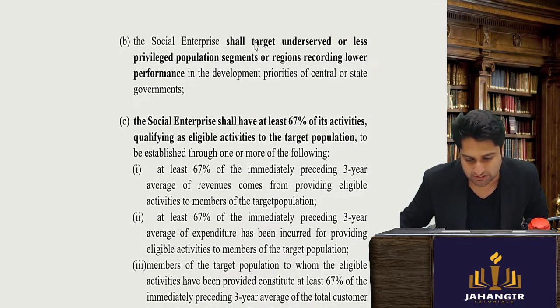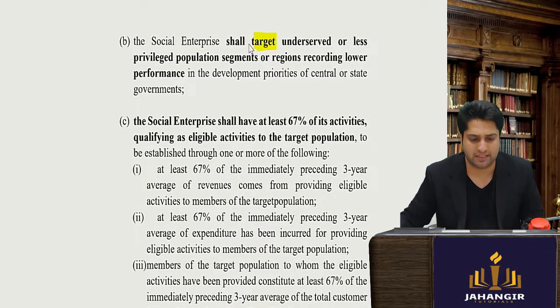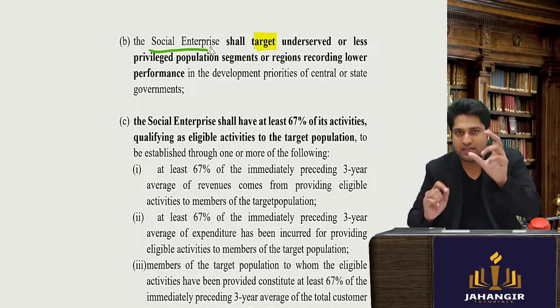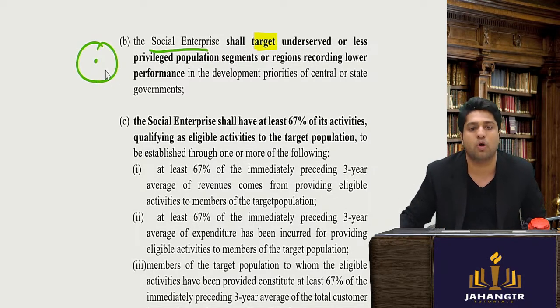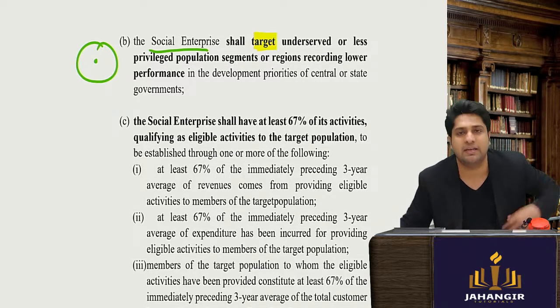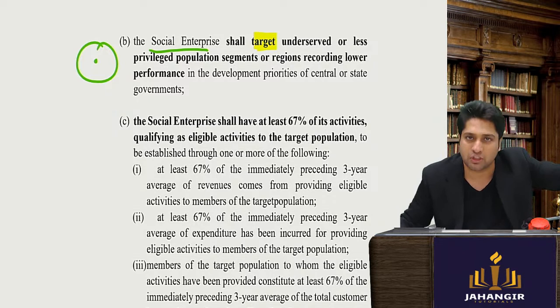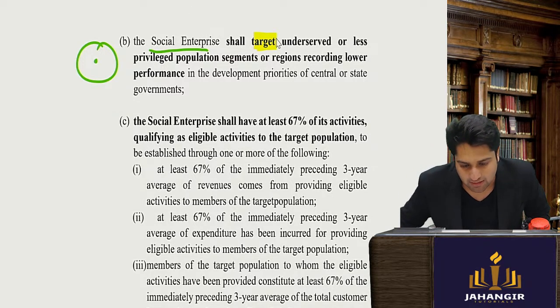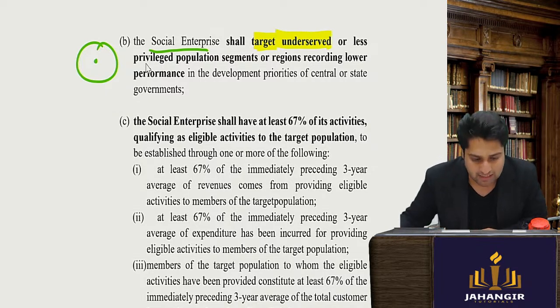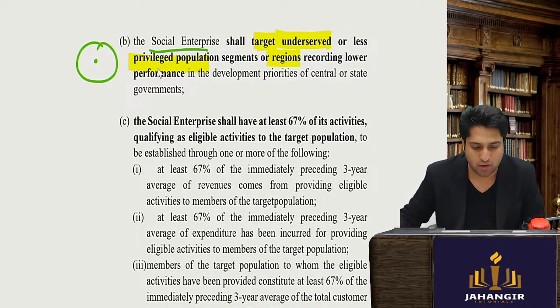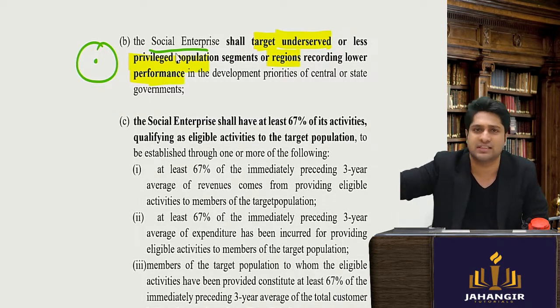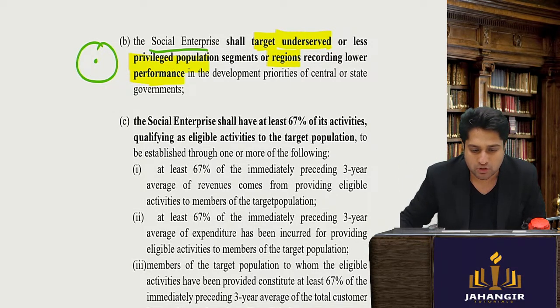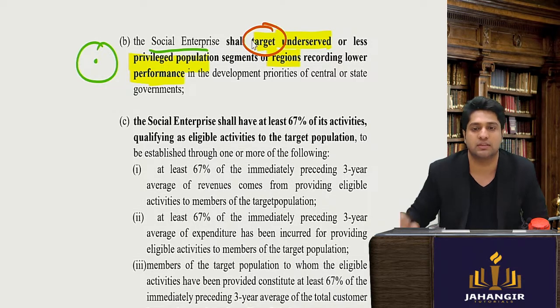The social enterprise shall target. Now the social enterprise will have to target. Now when I say target, what do I mean? What will be their target? Will it be to work for the benefit of the rich, to make them richer? The privileged community, the unprivileged? Obviously the social enterprise will target to help the underserved who don't get benefits, the less privileged population, the less privileged regions recording low performance. So in some areas, we know these are villages, they do not have proper education. So they will be called the target audience, the beneficiaries.